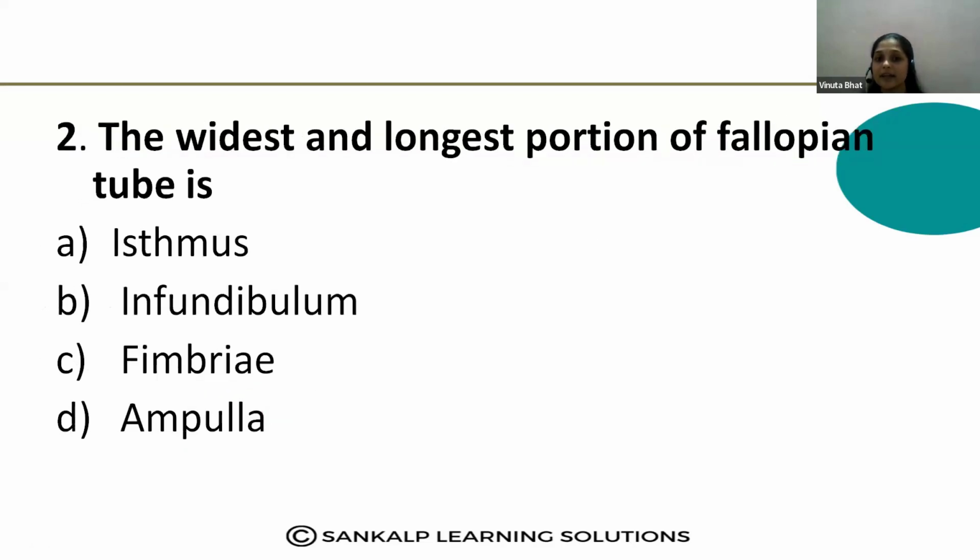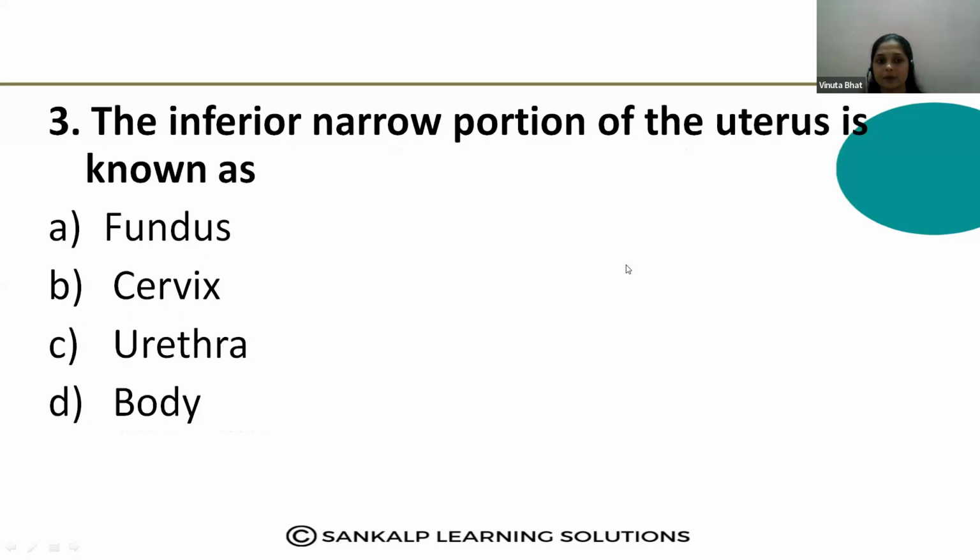Second question is, the widest and longest portion of the fallopian tube is? Widest and longest portion of the fallopian tube is? Yes, what is the answer? Widest part of the fallopian tube. Write down the answer for the second question. Answer for the second question, yes, that is D. Yes, ampulla. Correct answer. Ampulla is the correct answer.